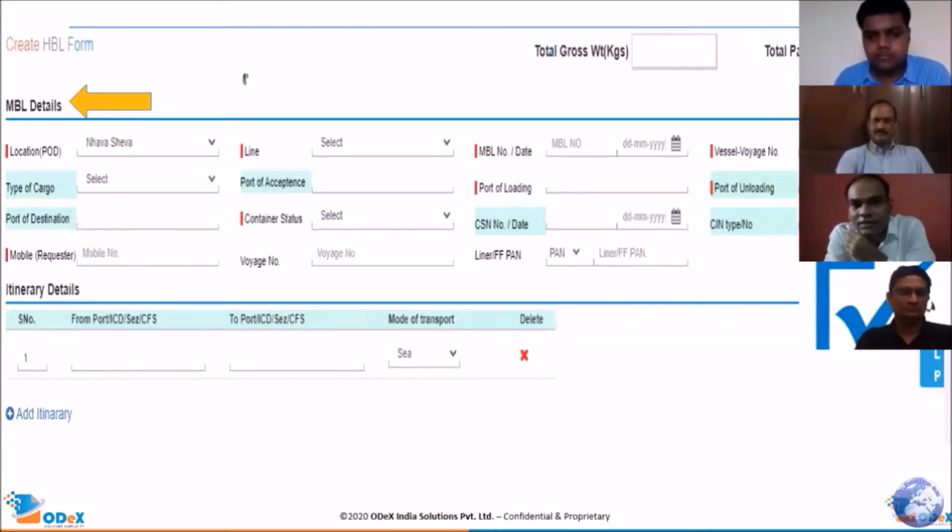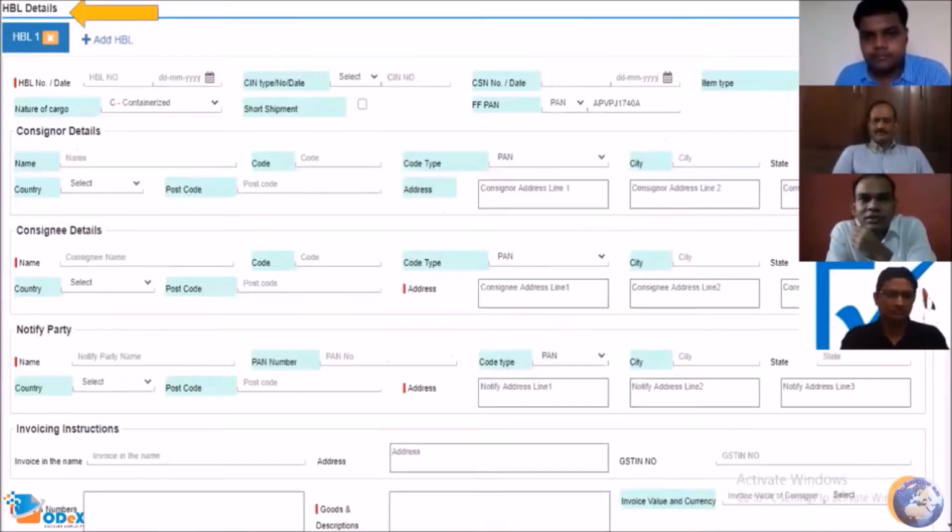Now under this MBL, as I was saying, you have an option of multiple HBL. So on this screen, under this MBL, we have an option for adding multiple HBL by clicking a button called Add HBL. On this screen, you will find a lot of data entry, but these are the same data fields in consigner details, consignee details, and notified party details.